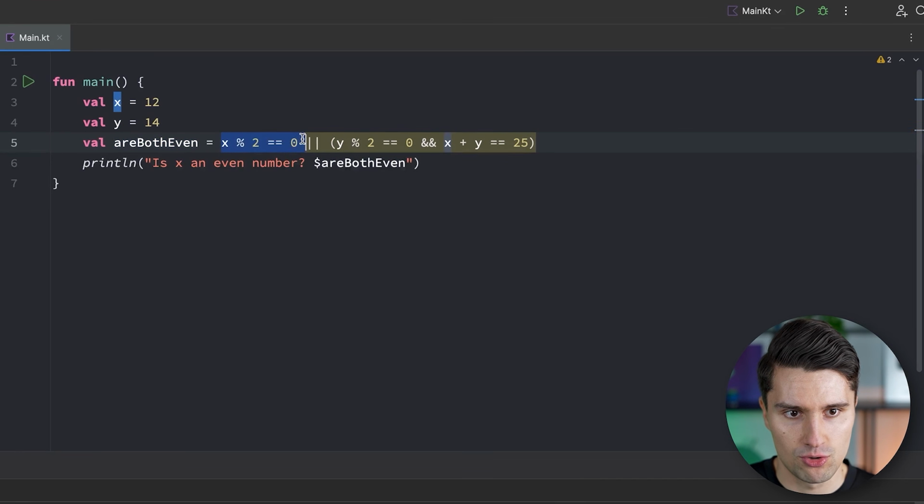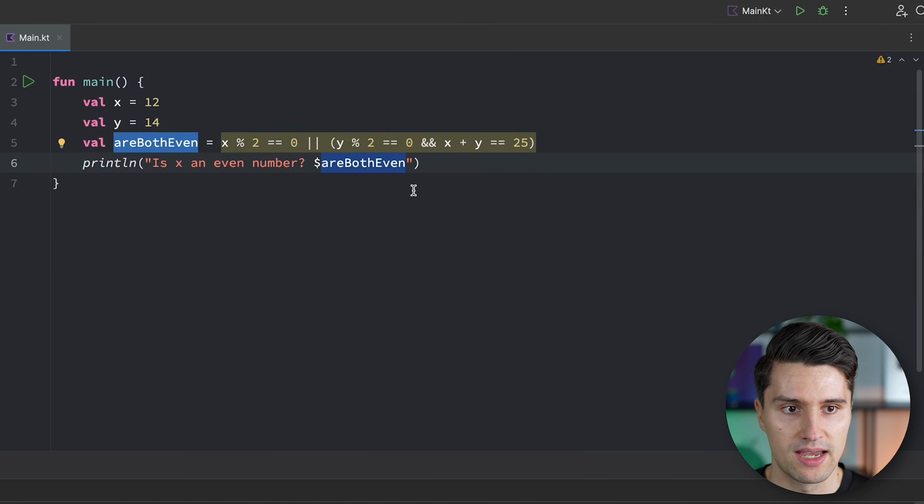So if we know this is true, then there is no value in actually also evaluating that second condition, since it won't change the end result anymore if this is chained via an OR. So since x is still an even number, this will print true in this case, even if this condition here is not true, since true or false is still true after all.